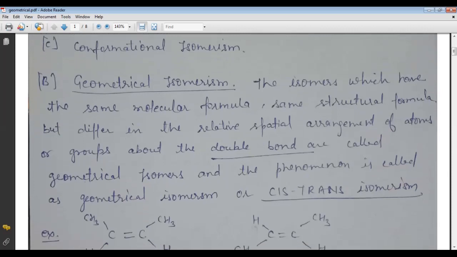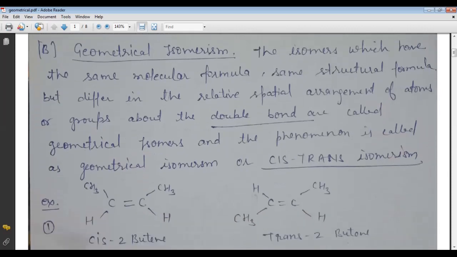In geometrical isomerism, the isomers have the same molecular formula and the same structural formula, but differ in the relative spatial arrangement of atoms or groups. I repeat again, they have the same molecular formula and the same structural formula, but differ in the relative spatial arrangement of atoms or groups about the double bond.